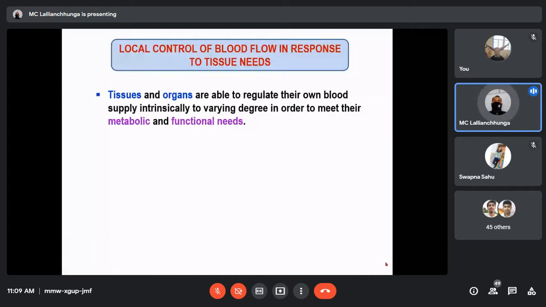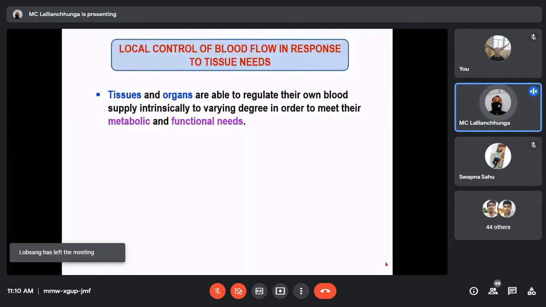The meaning of this is that any tissue or any organ can decrease or increase its blood supply intrinsically according to the metabolic or functional needs of the tissue. Suppose a tissue is not much in need of blood supply, it may decrease the blood flow by vasoconstriction or some other mechanism.